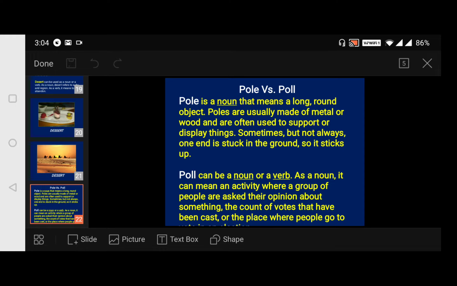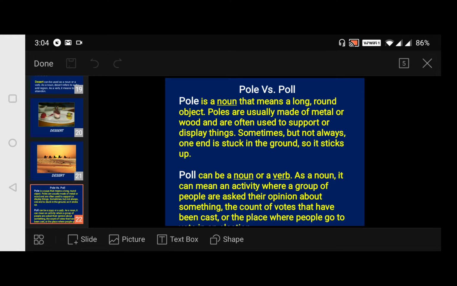Now coming to pole, that is a different pole which you see. It's a very familiar thing, you see many poles in the ground, and in the stadium you see many. And poll can be a noun or a verb. Here this poll is definitely a noun, but it can also sometimes be a verb.